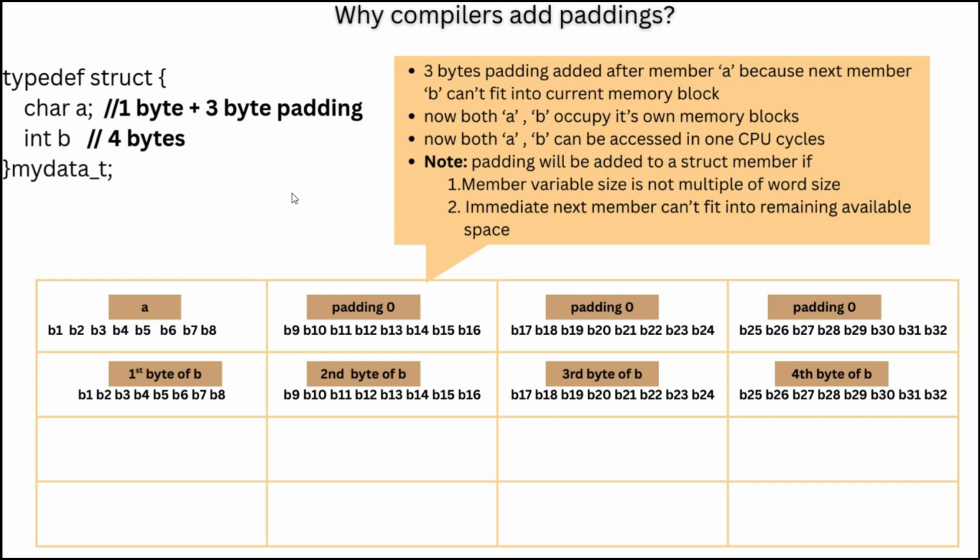So like that, if you add paddings, each variable will be stored separately, and you can access any variable in one CPU cycle only. So that's why paddings will be added. We will see more examples.